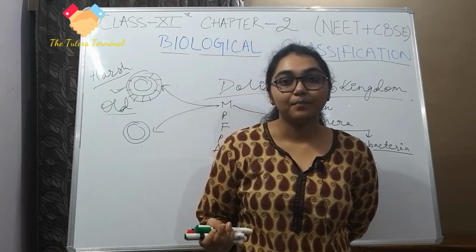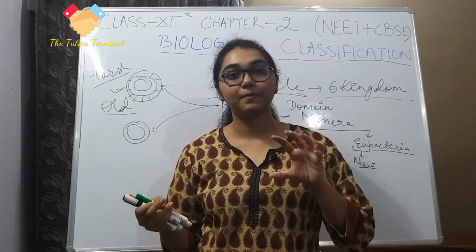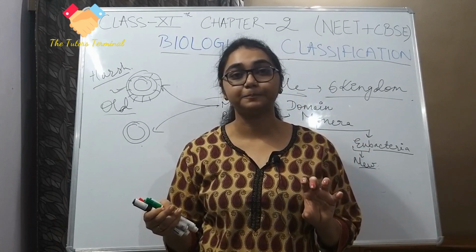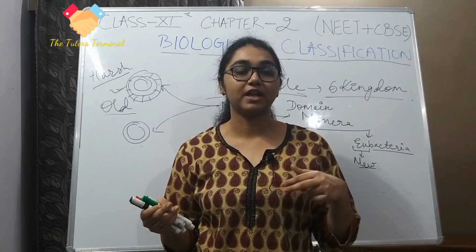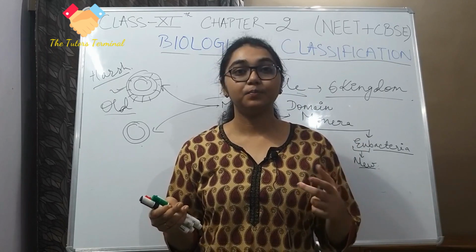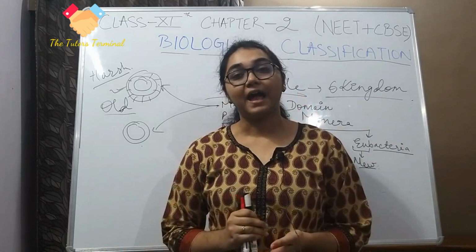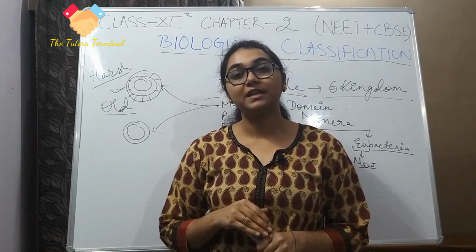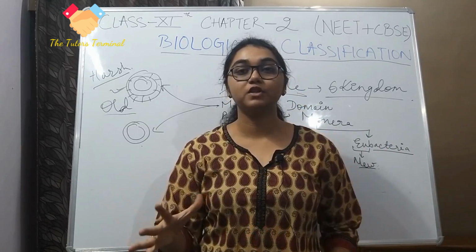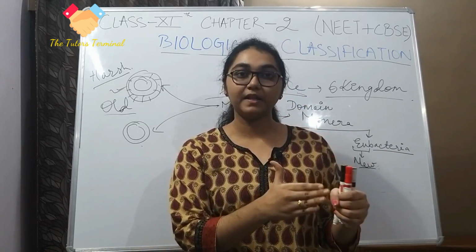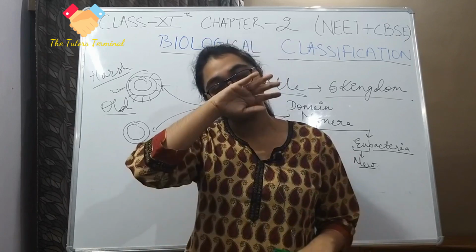Another example is fungi. Some organisms having tissue level of organization and having chitin were distributed into different groups, and then we decided we shouldn't keep these in different groups, and formed an entirely separate kingdom called the fungi.